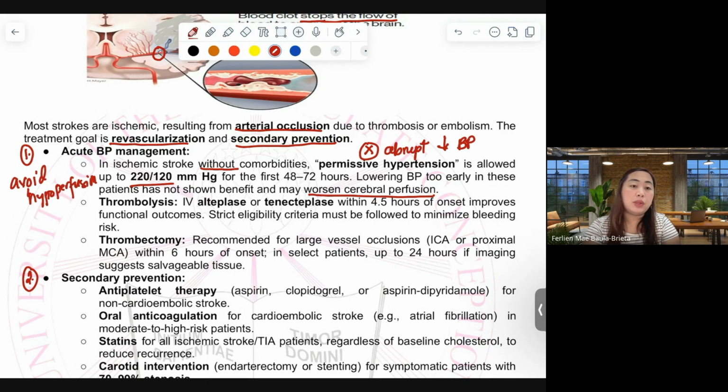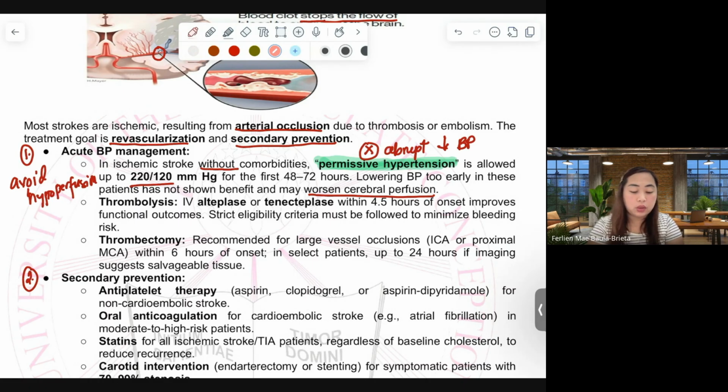Allowing the BP to be 220 over 120 is referred to as permissive hypertension, but it is only allowed up to a maximum of 72 hours for patients without comorbidities.